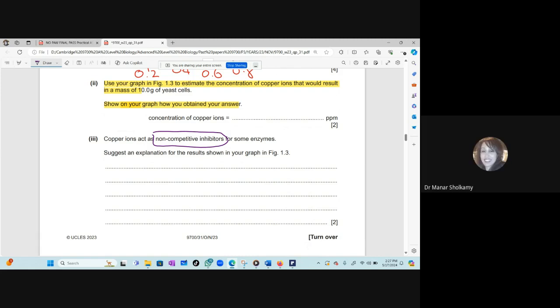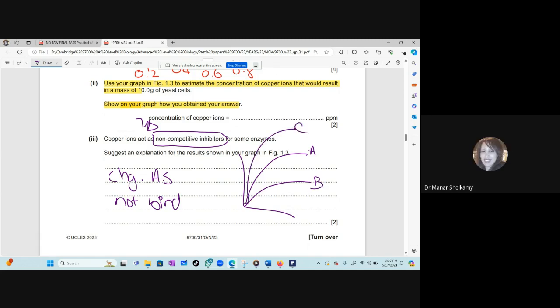Yes, you're right. You did talk about the non-competitive inhibitor. It will bind to a different site and it will cause changes to the shape of the active site and it will not bind perfectly. You're right. How will this affect the shape of the graph? If the graph looks like this without an enzyme inhibitor, with a non-competitive inhibitor, Farouk, it will be below it, B, or above it, C, or how will it look like with a non-competitive inhibitor? Below. Yes. Okay. In case they ask you to sketch a graph. So what you said is correct.